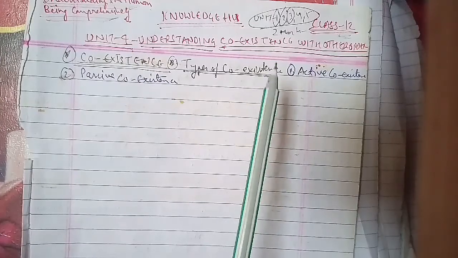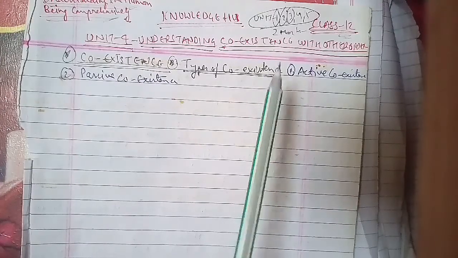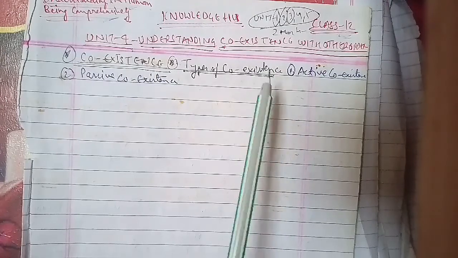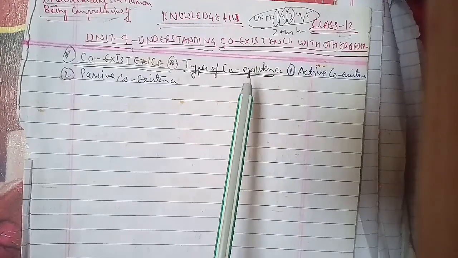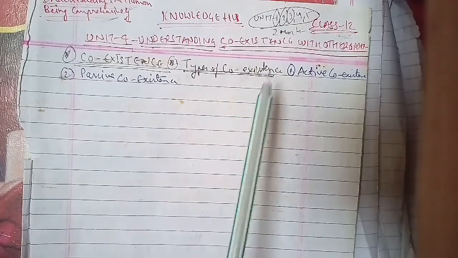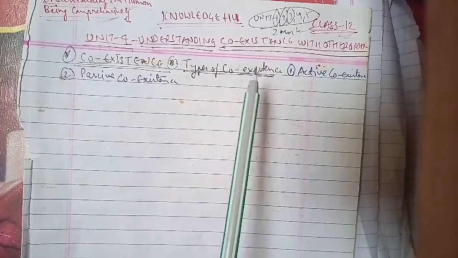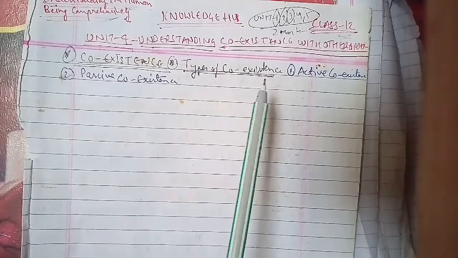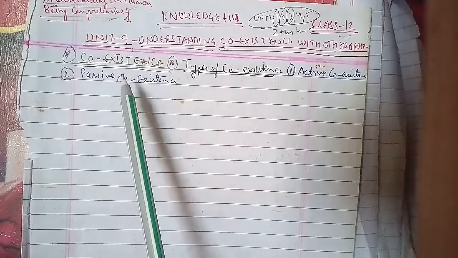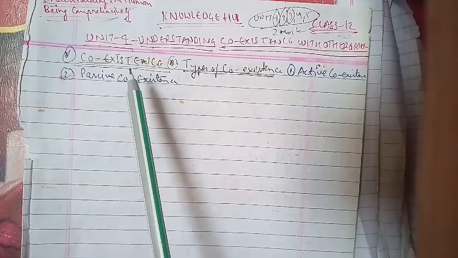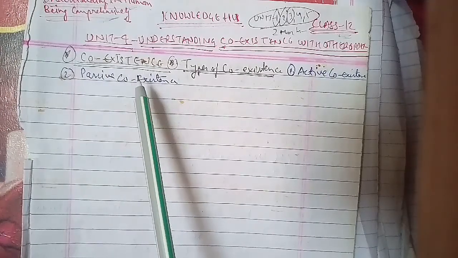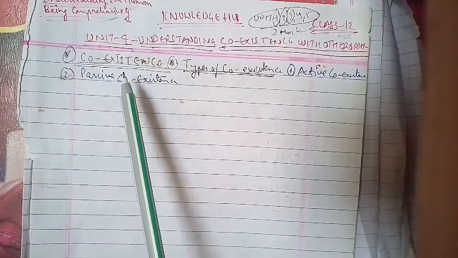This environment is one of peace, social cohesion, justice and equality. Then they ask: what is passive coexistence? This is a kind of coexistence where one of the groups is less powerful than the other. In this environment there is a lack of violence, but it is an unequal relationship.